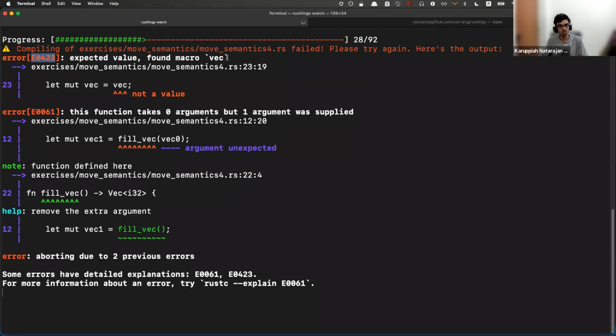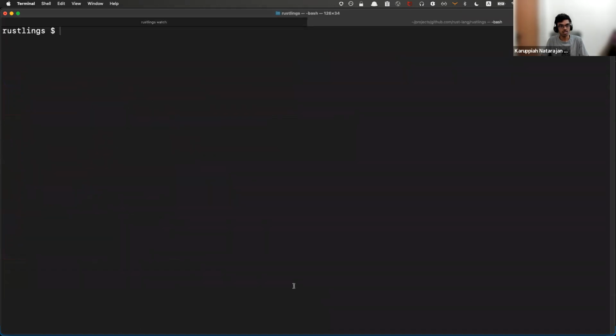Okay, so expected value, found macro. Not a value. This function takes 0 arguments, but 1 argument was supplied. Function defined here. Help: remove the extra argument. Cool. Looks like they're asking me to remove the extra argument and whatnot. So let's look at these errors.